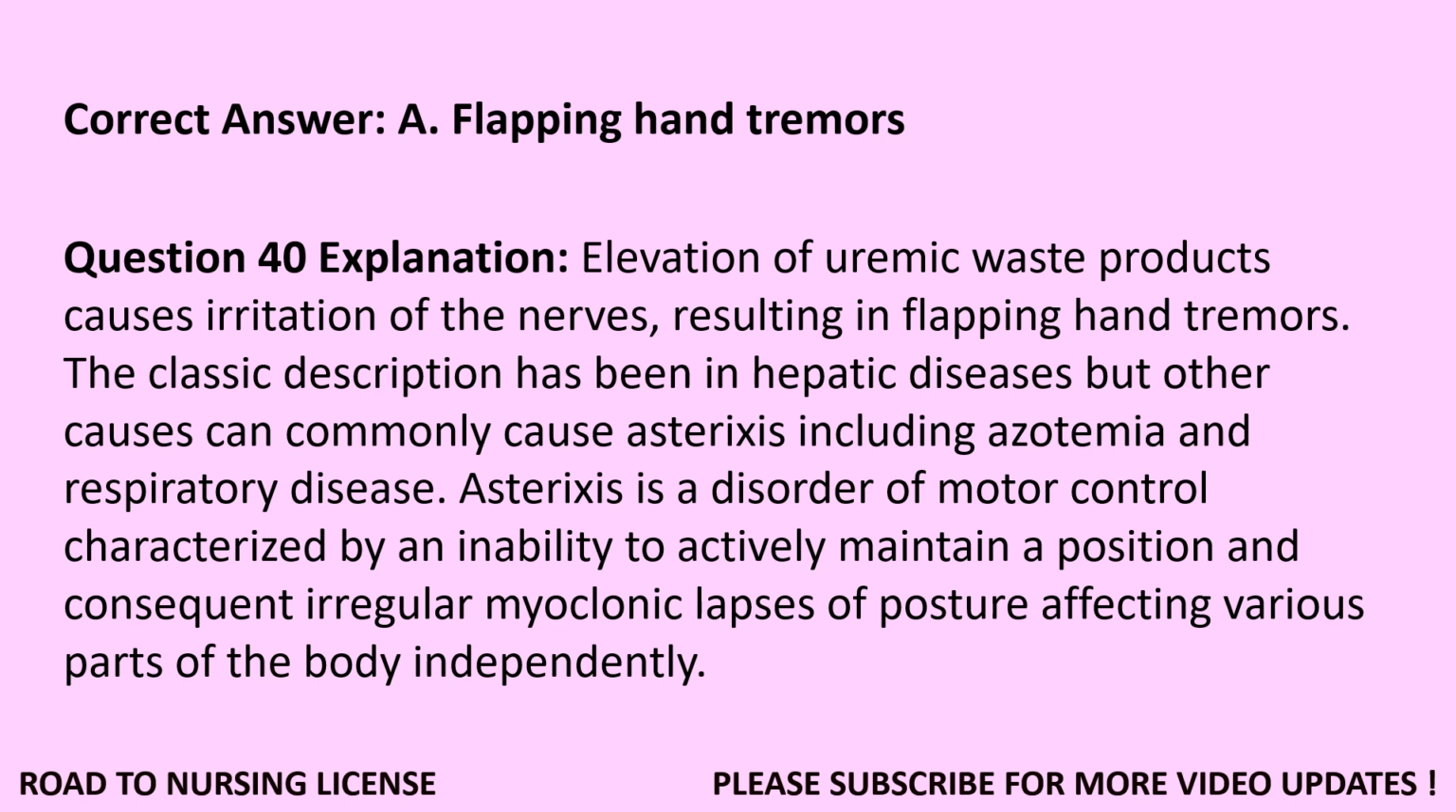Question 40 explanation. Elevation of uremic waste products causes irritation of the nerves, resulting in flapping hand tremors. The classic description has been in hepatic diseases, but other causes can commonly cause asterixis, including azotemia and respiratory disease. Asterixis is a disorder of motor control characterized by an inability to actively maintain a position and consequent irregular myoclonic lapses of posture affecting various parts of the body independently.